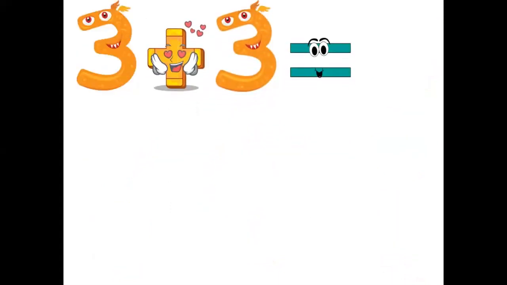Okay, if we have the same numbers in one equation, like here, 3 plus 3, we can't find a big number or a small number. They are the same. So I will take any one of them in my mind and the other one on my fingers, and I will count after 3. After 3, 4, 5, 6. So 3 plus 3 equals 6.